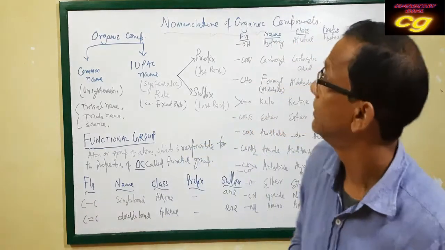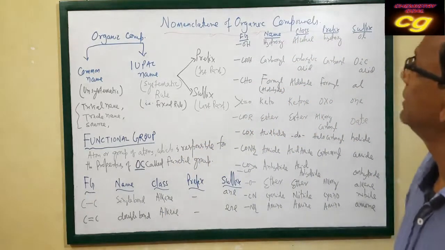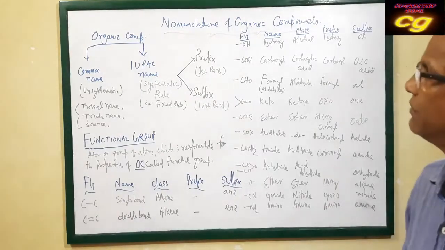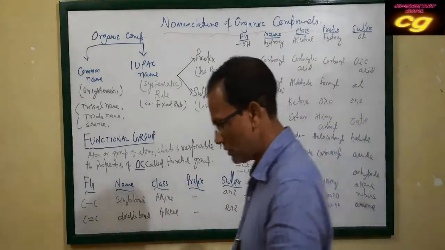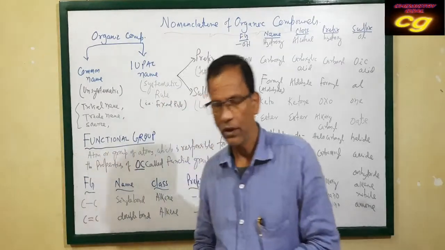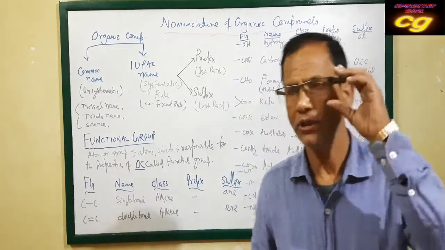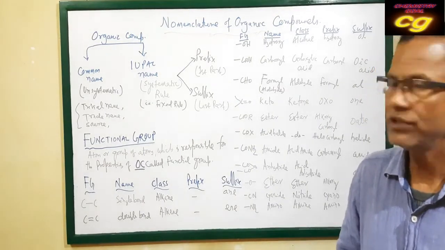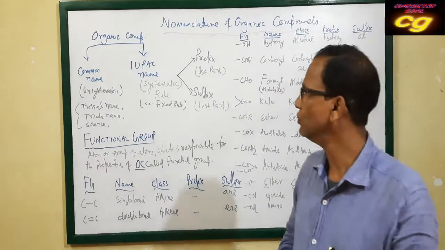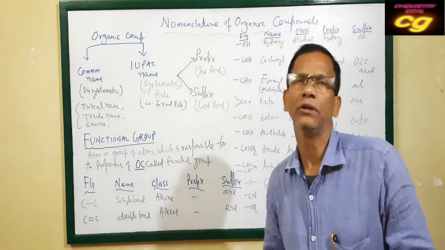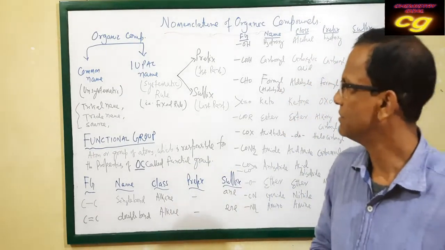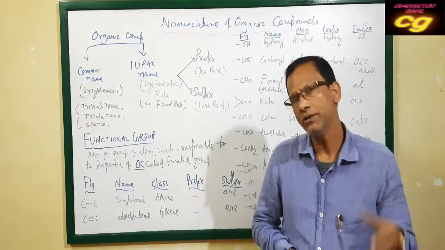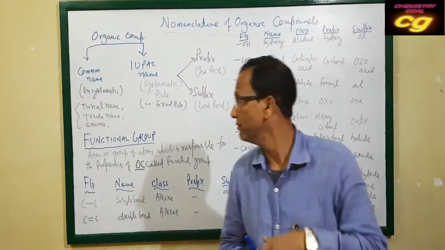Hello students, today we are going to discuss the nomenclature of organic compounds. Organic compounds are large in number, so it is very difficult to remember their nomenclature, and for this, systematic nomenclature rules are derived. Accordingly, the organic compound nomenclature is given.